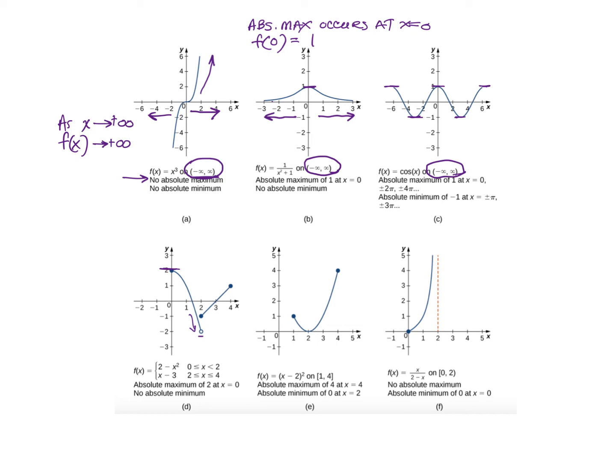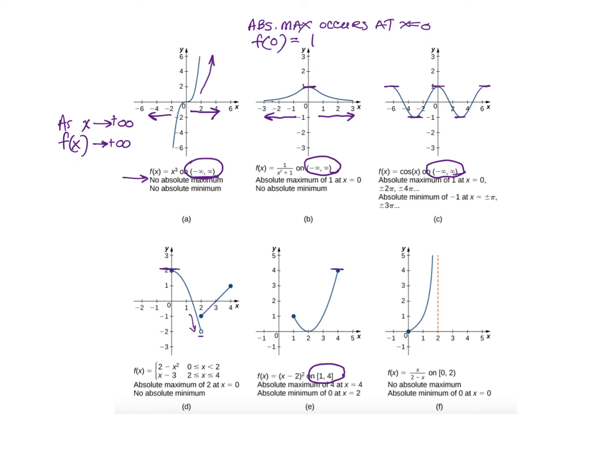Let's look at problem E. Problem E is defined on this closed interval. So in this case, instead of the graph continuing on to infinity and negative infinity, we've stopped it. We've said it only happens between 1 and 4. And so we can see that the absolute maximum is here.